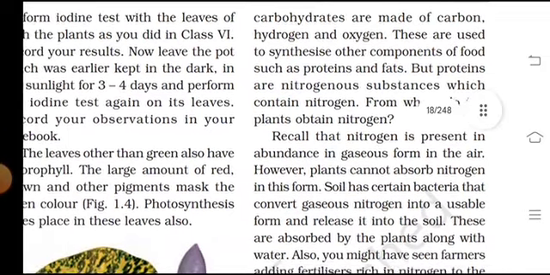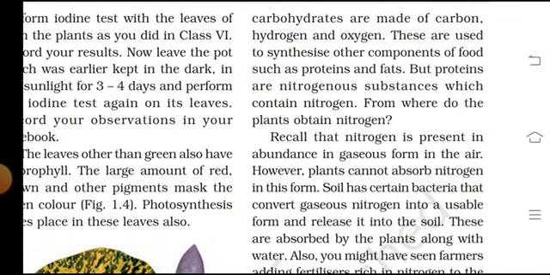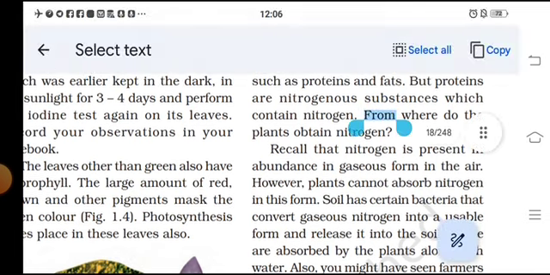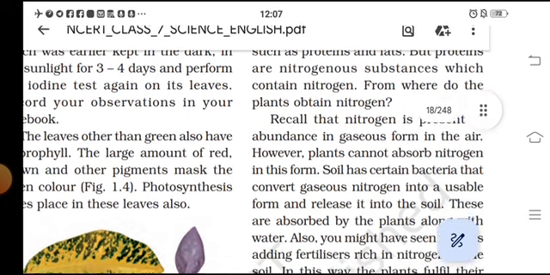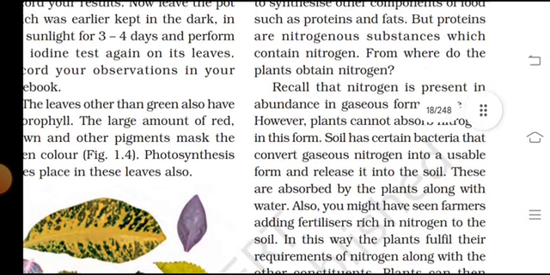Carbohydrates are made of carbon, hydrogen and oxygen, and thus are used to synthesize other components of food such as proteins and fats. But proteins are nitrogenous substances which contain nitrogen. From where does the plant obtain nitrogen?